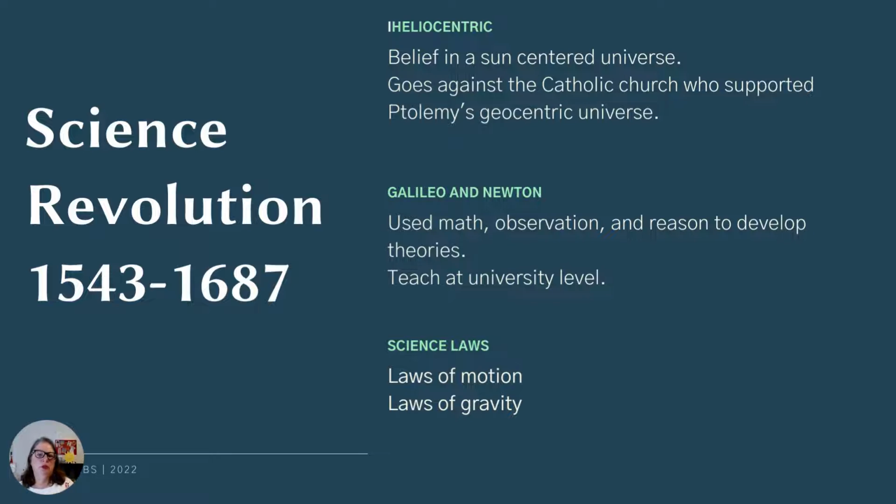Newton builds on the work of Galileo. In fact, a very famous quote of Newton's is that he stood on the shoulders of giants, and those giants being the scientists of the science revolution. Both of them teach at university level. And then the science laws that we get are the laws of motion and the laws of gravity.